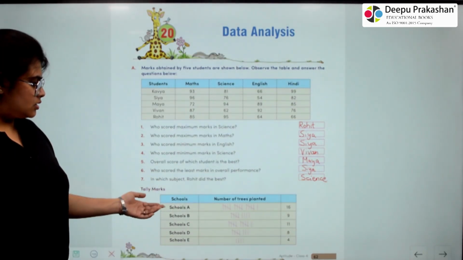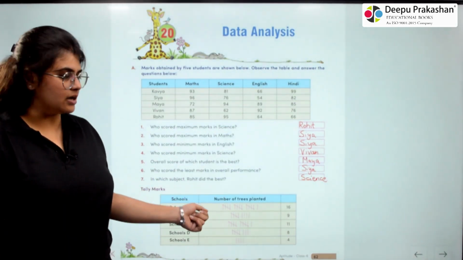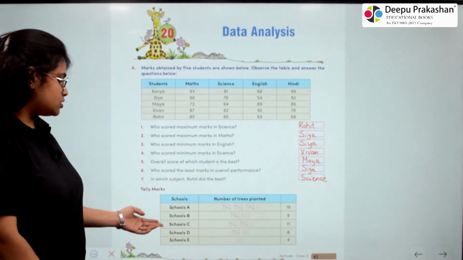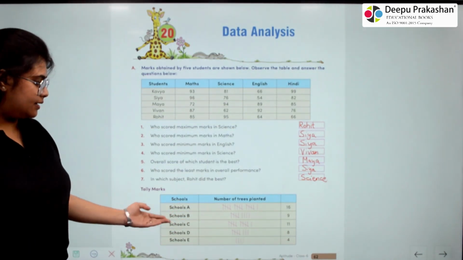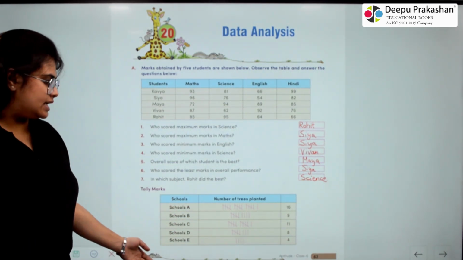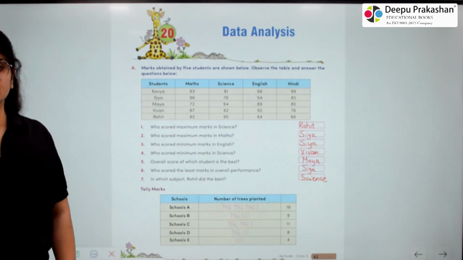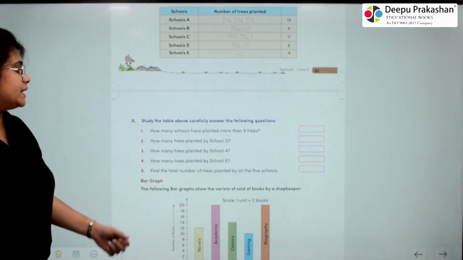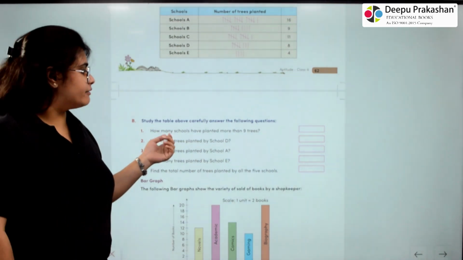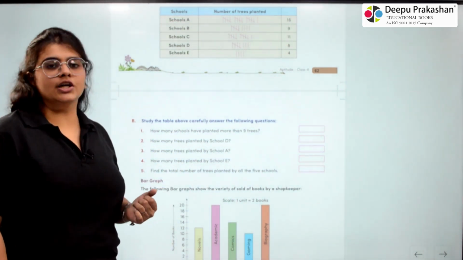Schools, number of trees planted. School A planted 16, B planted 9, C planted 11, D planted 8 and E planted 4. B. Study the table above carefully. Answer the following questions.